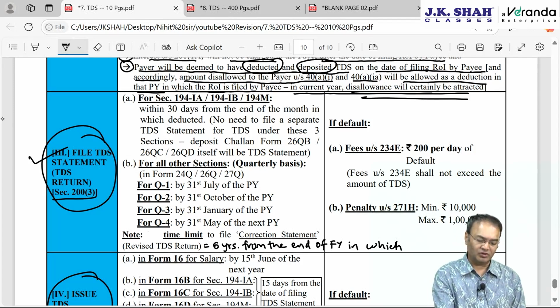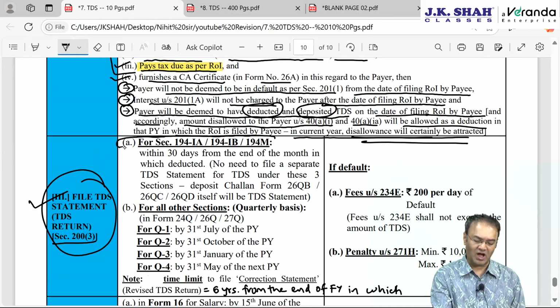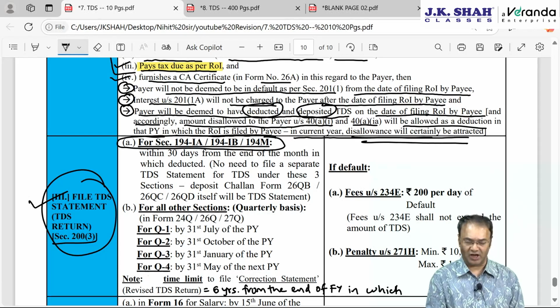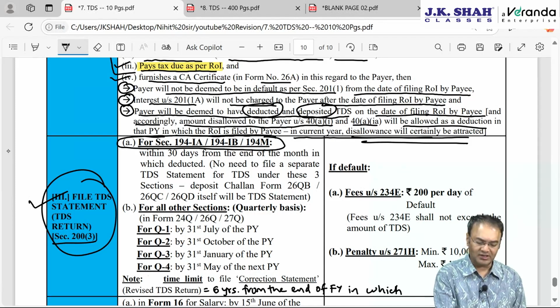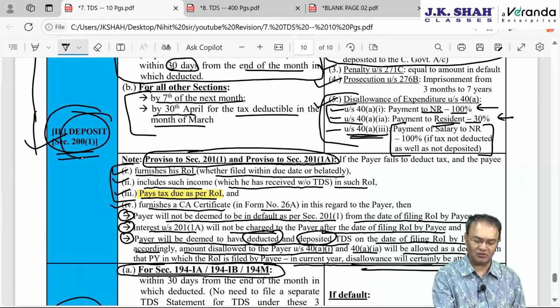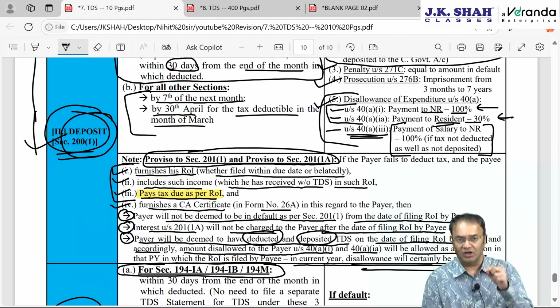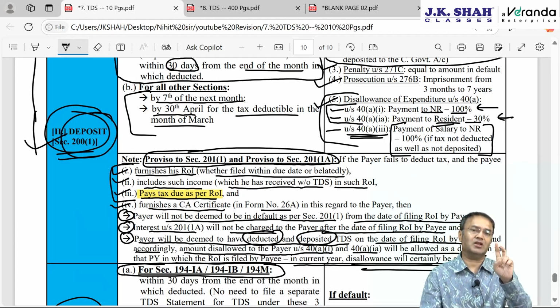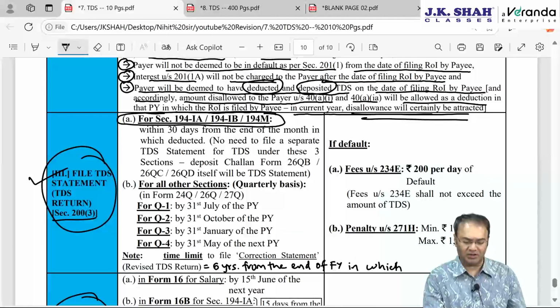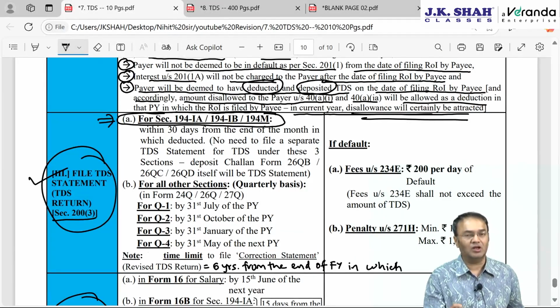So for these 3 special sections, 194IA, 194IB and 194M, TDS statement is not to be filed separately, not required to be filed. For these 3 sections, whenever tax was deposited, it was a depositing cum TDS statement. Depositing could be done by way of a challan, which would be a deposit challan cum TDS statement combined together. So these people deducting under these 3 sections don't have to file a TDS statement separately.